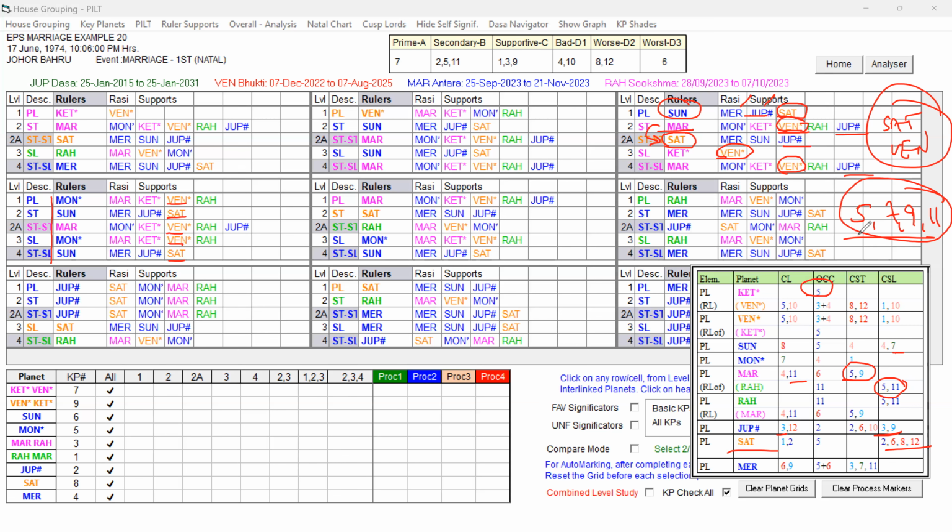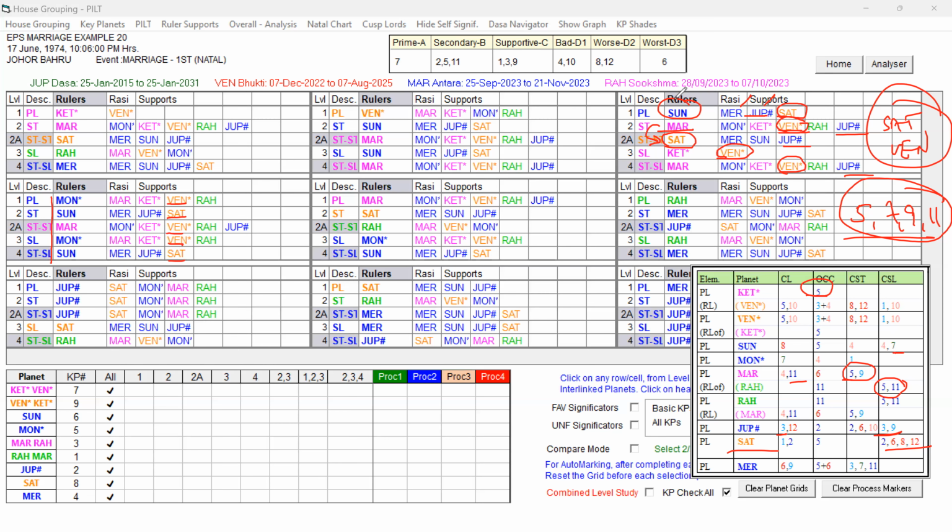Actually, that native got married to another person as a second marriage. She had a boyfriend a long time back, a school friend, whom she met after many years. When the problem happened with the first marriage, she got married to that person whom she likes.